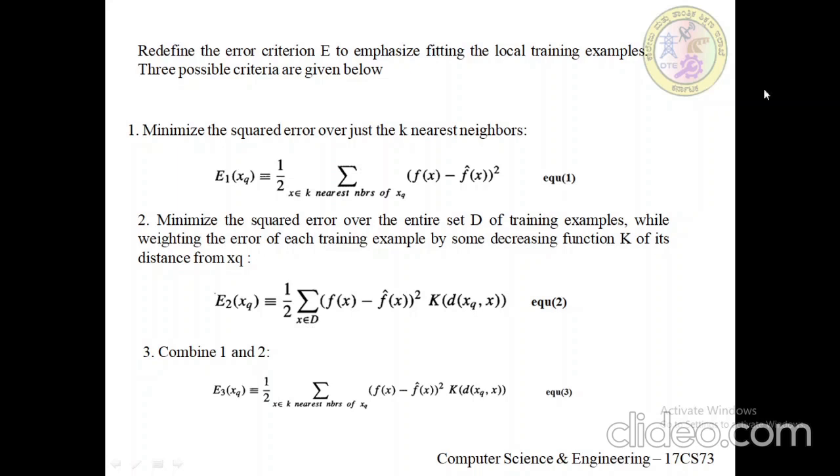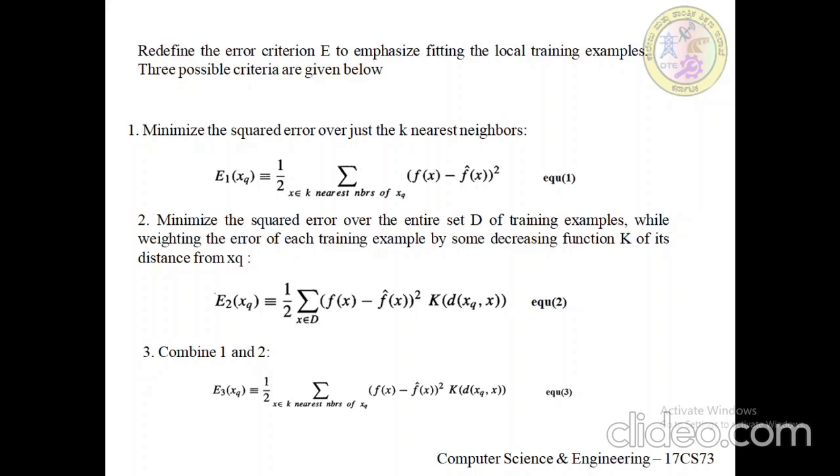Now let's combine equation 1 and equation 2, which gives us E3 of xq, equivalent to 1 by 2 of the summation of f of x minus f cap of x the whole square times K of d of xq comma x.